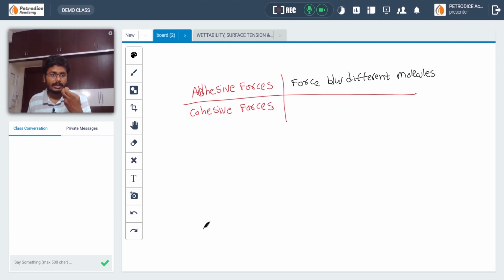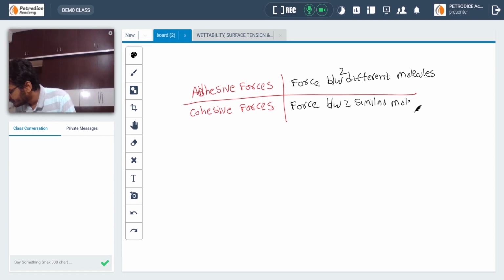What do you mean by cohesive forces? Cohesive forces are defined as the force between similar molecules. Both adhesive forces and cohesive forces are attractive forces, and they can also be repulsive. Basically, the force existing between two different molecules is known as adhesive forces, and the force existing between two similar molecules, that is between water and water, oil and oil, or gas and gas, is known as cohesive forces.